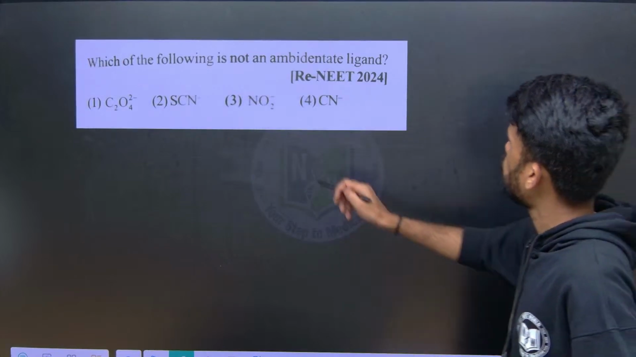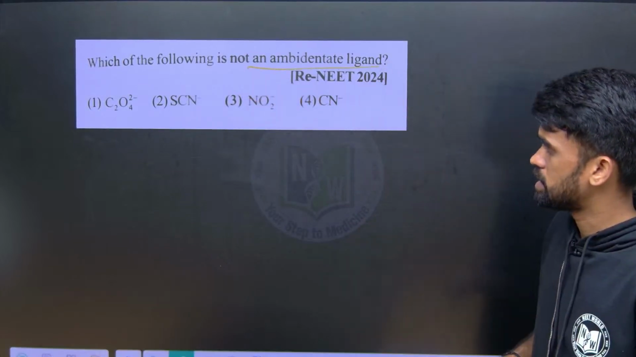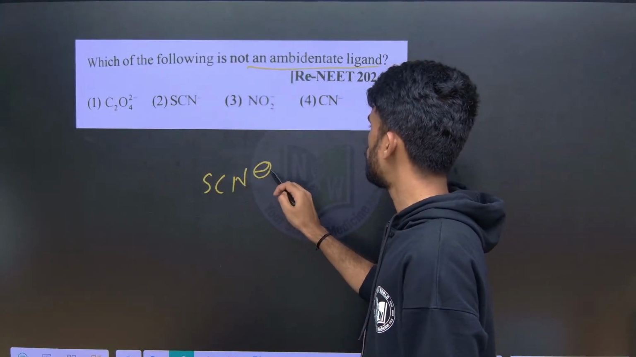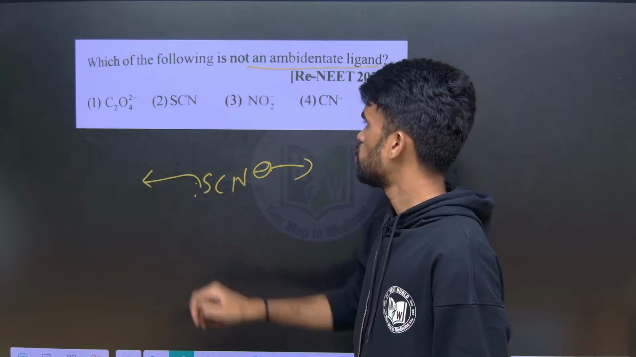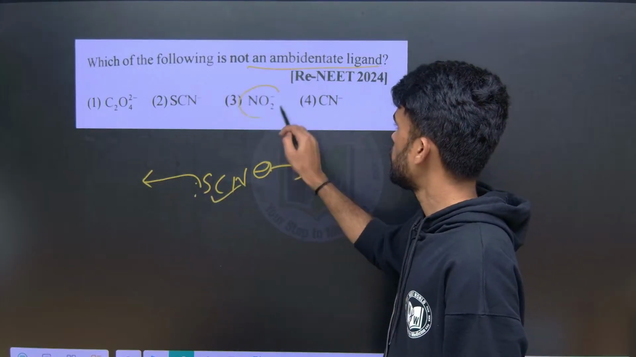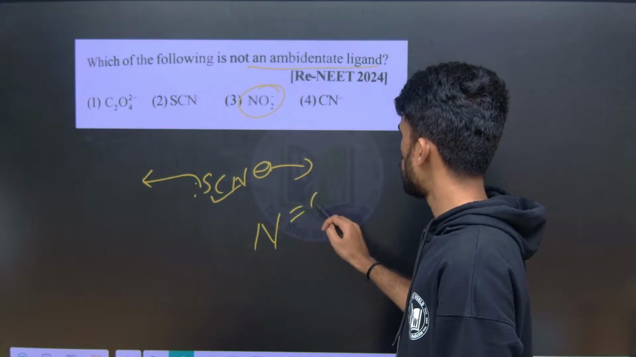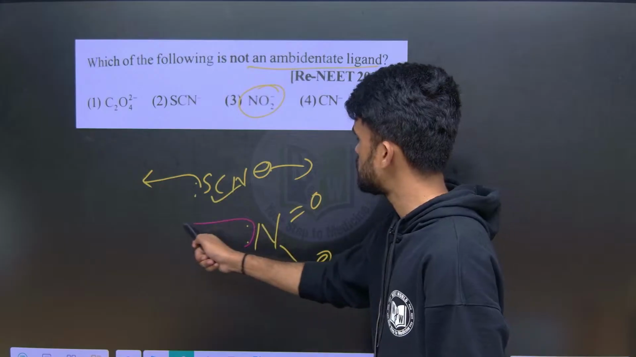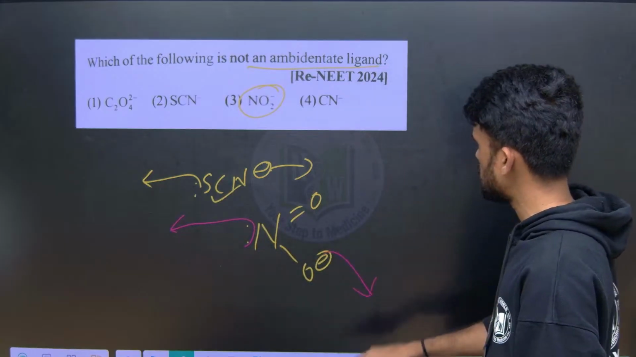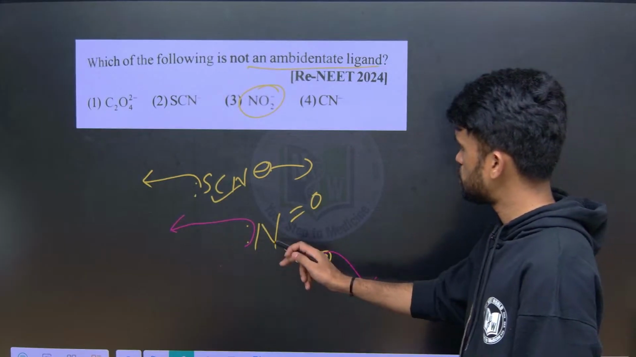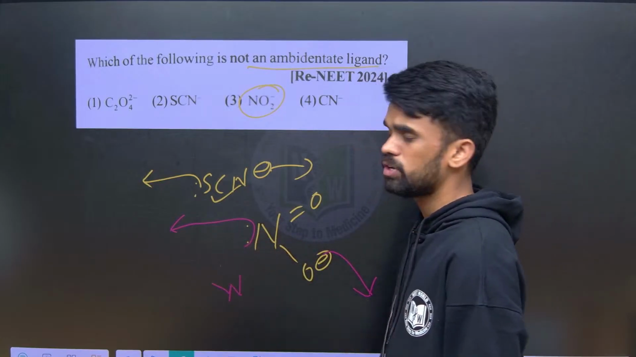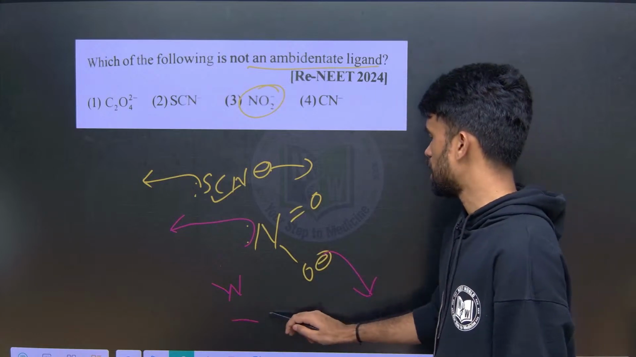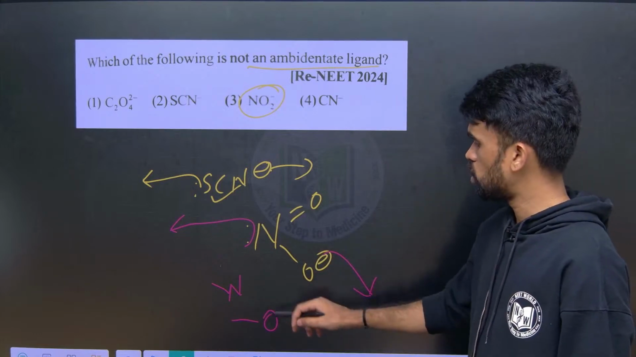Look here, which of the following is not an ambidentate ligand? So identify. Here SCN minus is there. It can donate from this side or from this side, so I can say this is ambidentate. For the nitro group, NO2 minus, it can bind from the nitrogen side or from the oxygen side. If it binds from this side, the nitrogen atom is the donor, and if it binds from here, it is an O donor. So it means 2 donating sites are there.